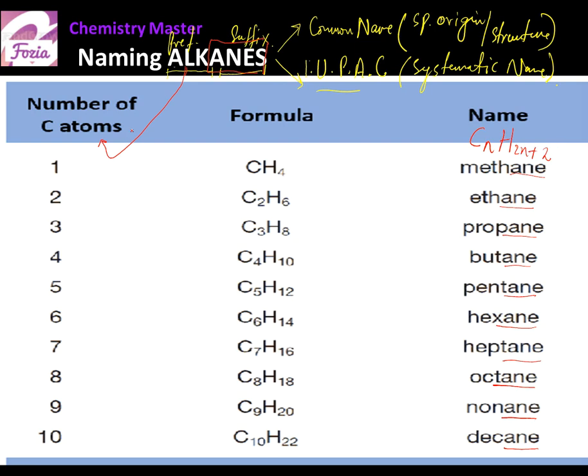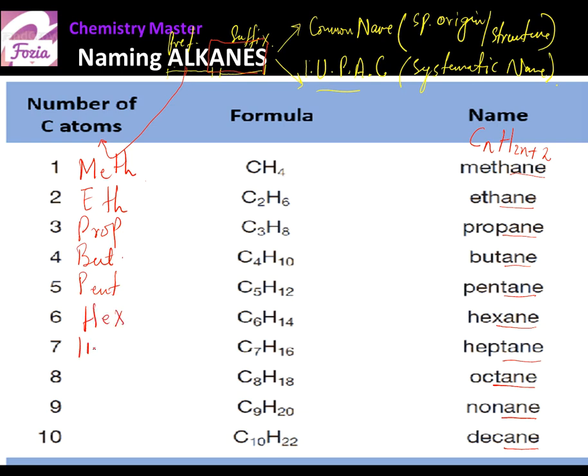If one carbon is present in the molecule, the prefix assigned is meth. For 2 carbons, it is eth. For 3 carbons, it is prop. For 4 carbons, it is but. For 5 carbons, it is pent. For 6 carbons, it is hex. For 7 carbons, it is hept.